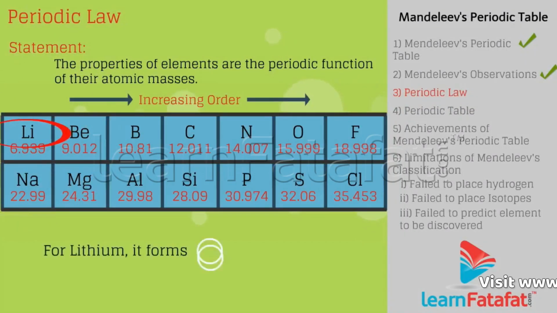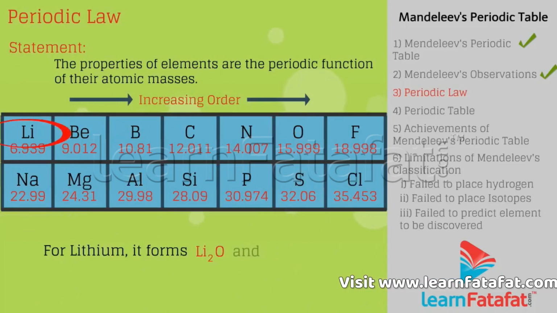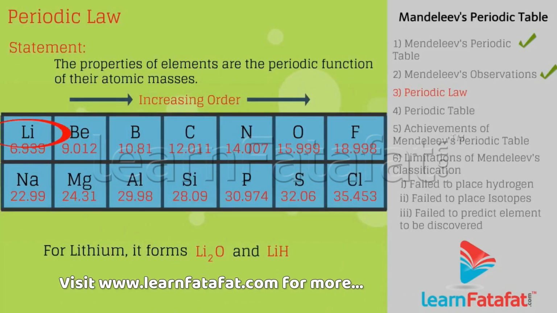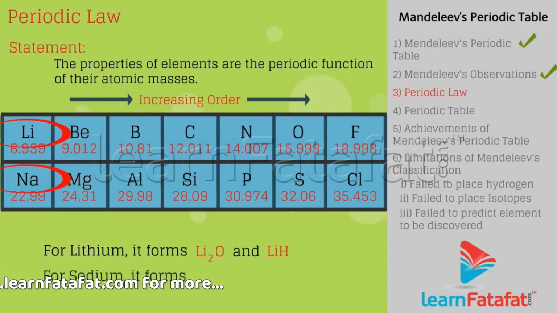For example, Li is a metal. It forms Li2O and LiH type of compounds. Similarly, sodium is a metal. It forms Na2O and NaH. Thus, properties get repeated periodically.